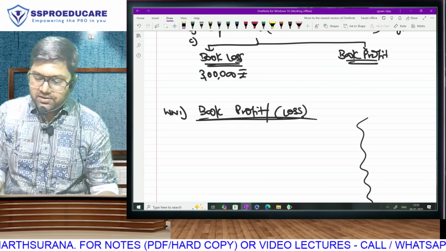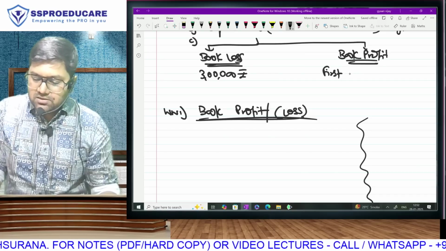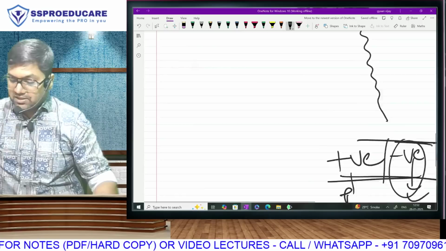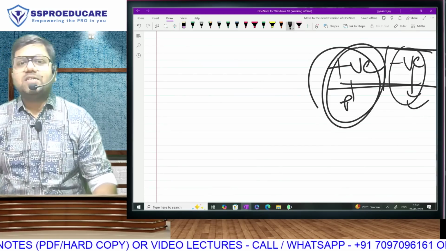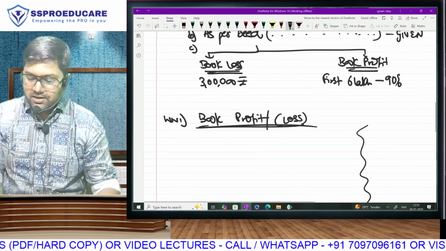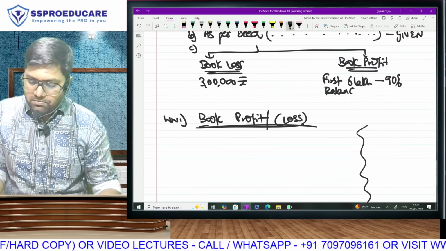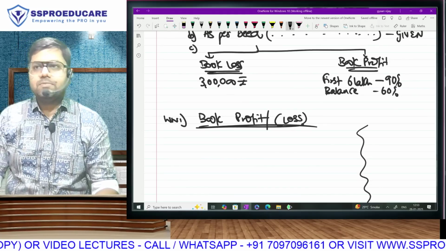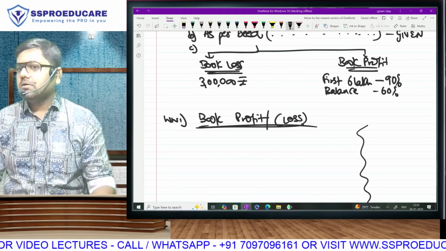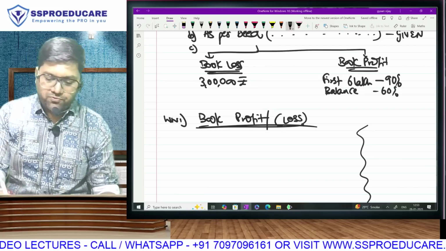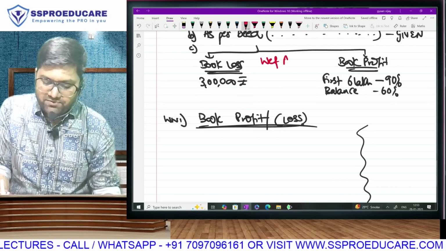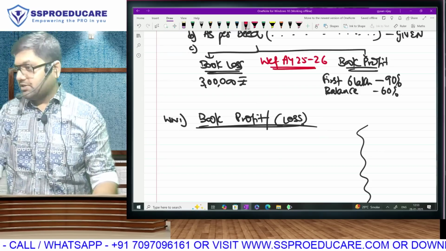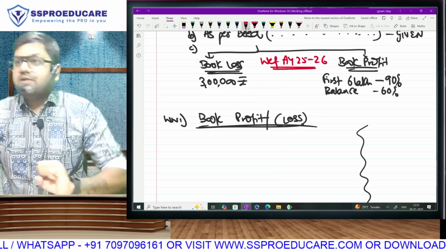But in case of profit, on the first 6 lakh of profit, we will apply 90%. And in case there is any balance, we will apply 60%. First 6 lakh, 90%. Balance we will apply 60%. First of all, let me tell you, this is an amendment with effect from assessment year 25-26. Changed in this budget only. All the amounts written here have changed.